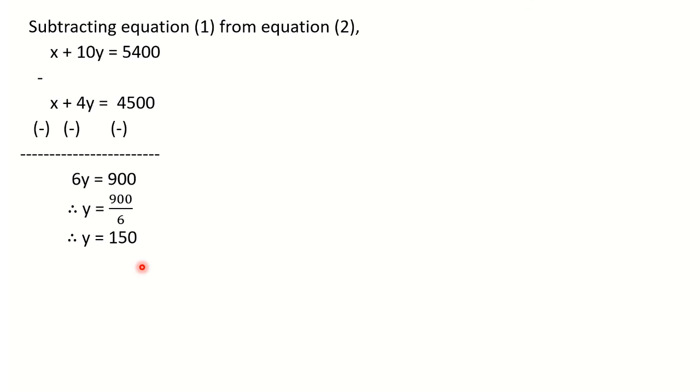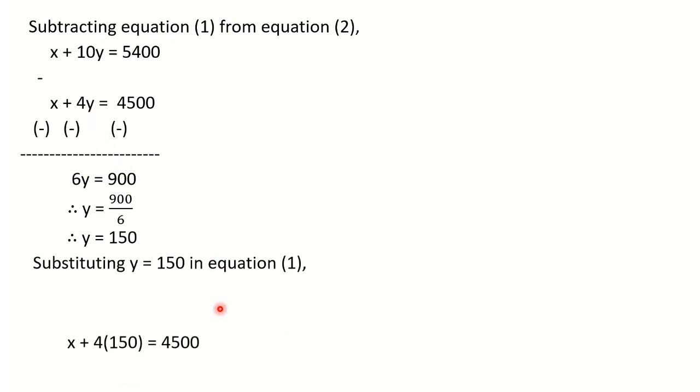So we got the value of one variable, that is y. Let us put this value in any one equation here. So I am choosing equation 1 because it is a little bit simpler. So put y is equal to 150 in equation 1. So what is our equation 1? You can see here. And in place of y we are going to write 150.